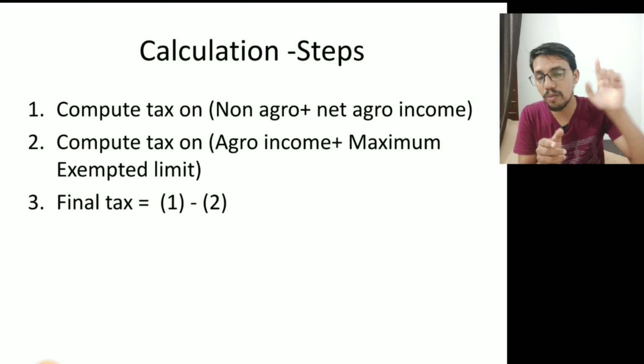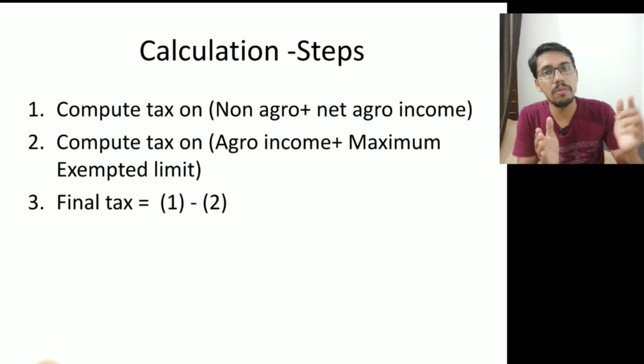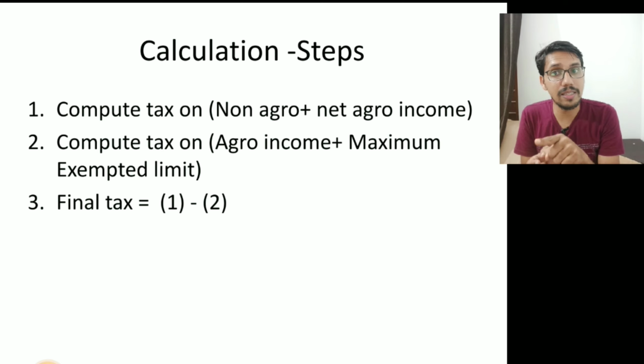One figure may be, say, 3,80,000: 3 lakh is your non-agricultural income, 80,000 is your agricultural income. In the second step you add the maximum exempted limit, 2,50,000 plus 80,000, then 3,30,000.